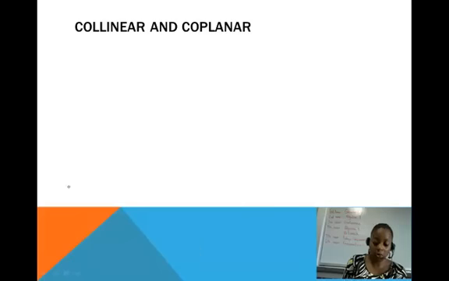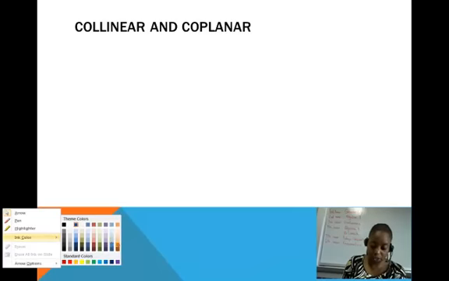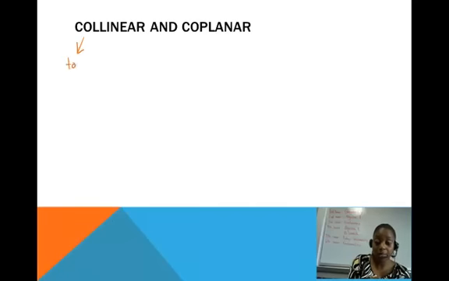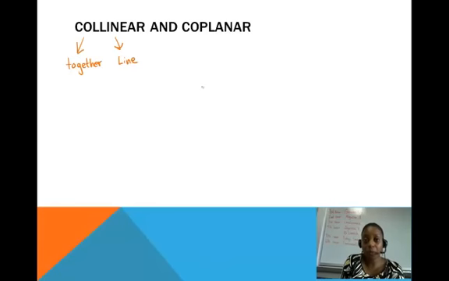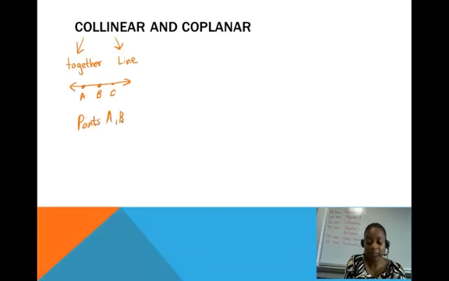Okay, so what are collinear points? The word collinear is actually a compound word as well. Co means together, like co-workers work together. And linear means on a line. So collinear points would be points that are on a line together. So if I had a line here A, B, C, I would say that points A, B, and C are collinear. They are on a line together.